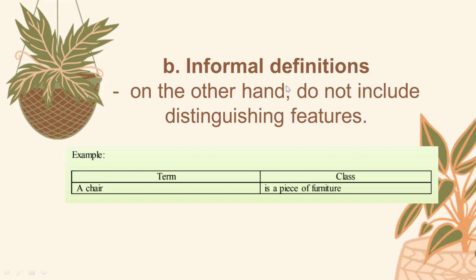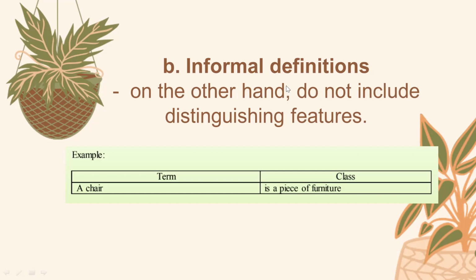So for example here, a chair, this is our term, and then ang class is a piece of furniture. So a chair is a piece of furniture. You can see there is no distinguishing features. So vague siya or very broad because there are other furnitures. Dili raman chair ang makonsider na to a furniture. Tables can be considered as a furniture, di ba? But then wala may distinguishing feature nga gi-state sa informal na definition.